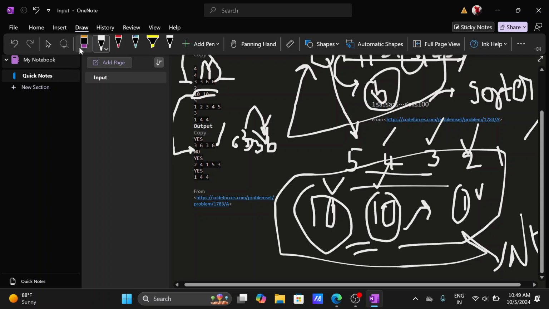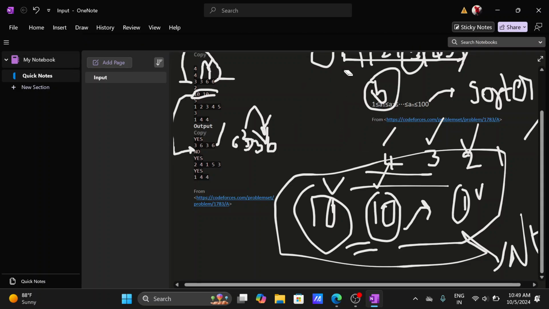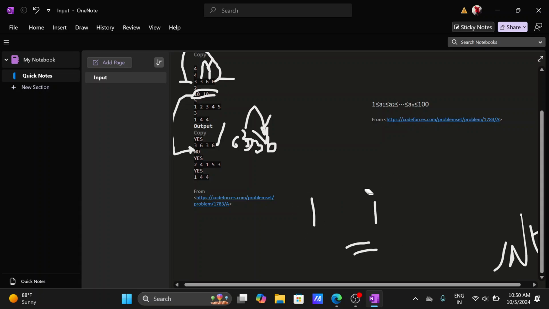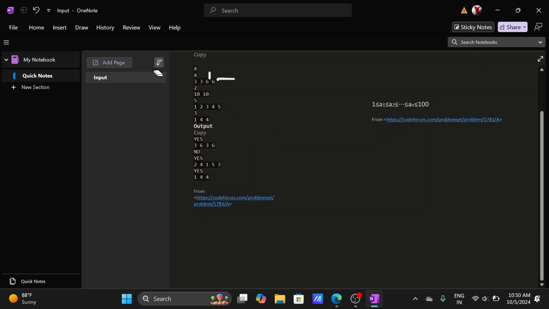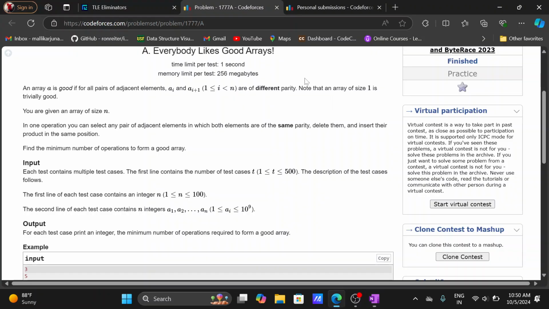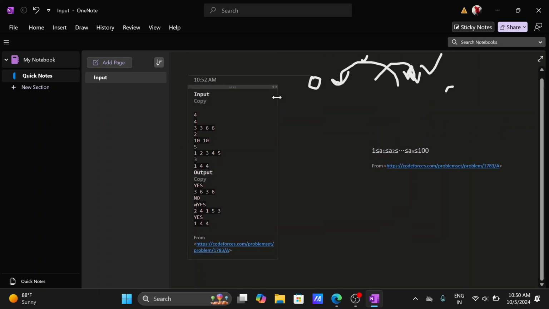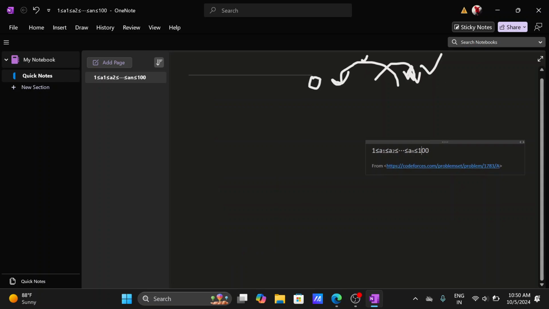it's all about choosing different parities. You know what parity means? Parity here means odd or even. So whenever adjacent elements of an array have the same parity, the array is not good. And whenever they don't, the array is a good array, right? So we just have to make the good array.